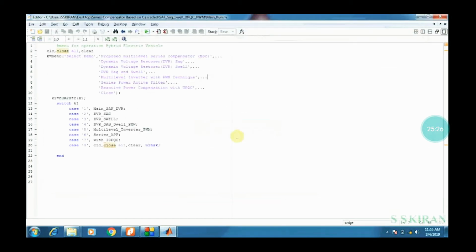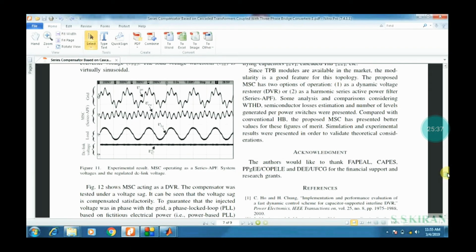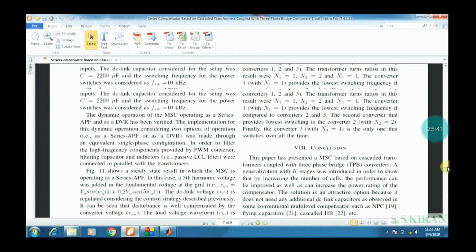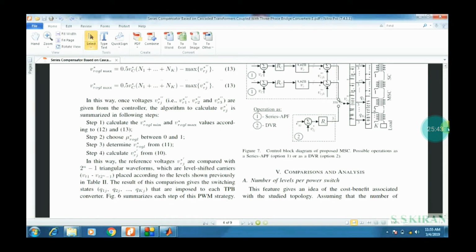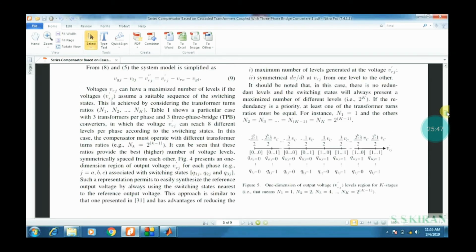Then the last one is reactive power compensation with UPQC. In the base paper you have observed UPQC, right? See that in the introduction part there is a UPQC, unified power quality conditioner.